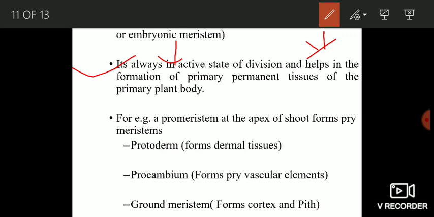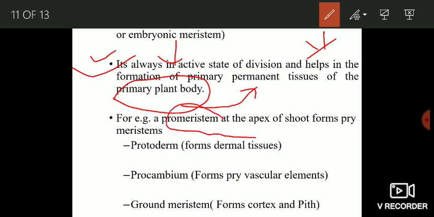It is always active. It is always actively dividing, and because of their division, the primary permanent tissues of the primary plant body are formed. Okay, the primary meristem divides continuously and gives rise to the primary permanent tissues of the primary plant body. जो primary plant body होती है जिसमें secondary growth नहीं हुई होती है, that primary plant body is formed from the primary meristem. Okay, for example, we have a promeristem at the apex of the shoot in the embryonic stage.